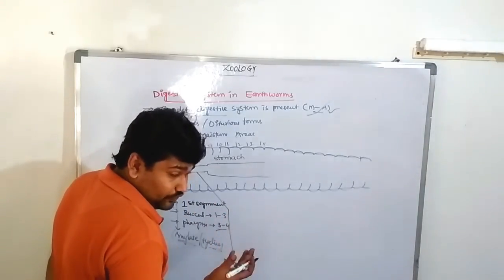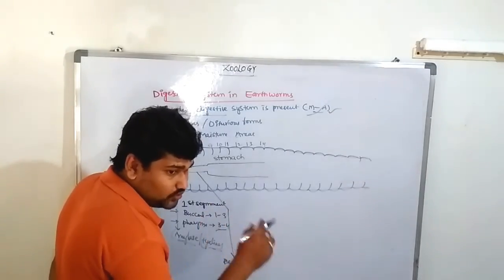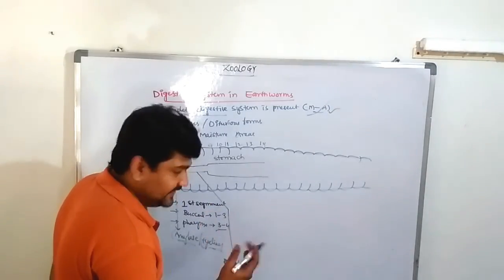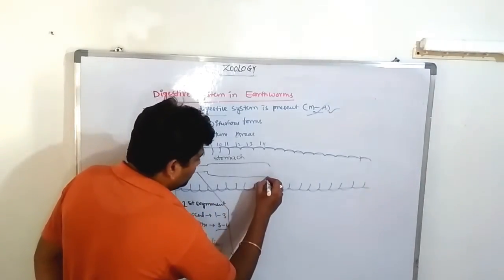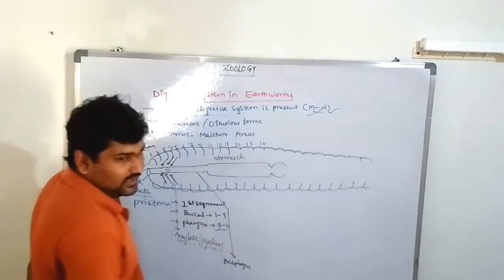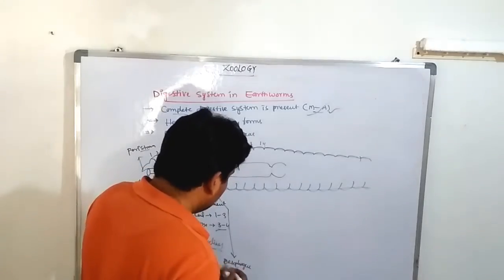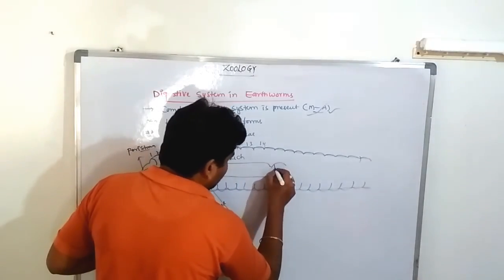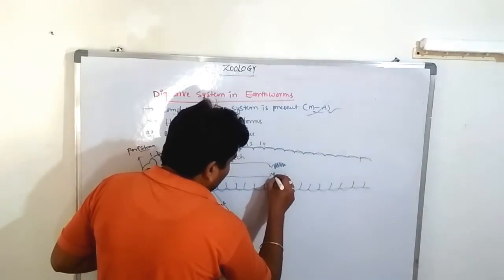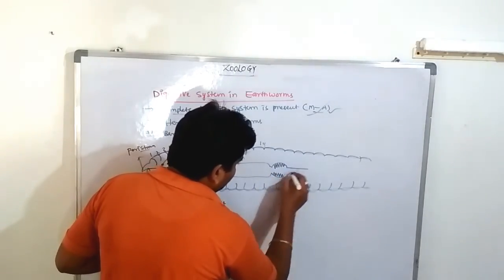After the stomach, it leads into another portion, a muscular organ known as the gizzard. The gizzard consists of many chitinous teeth. Finally, it leads into the intestine.